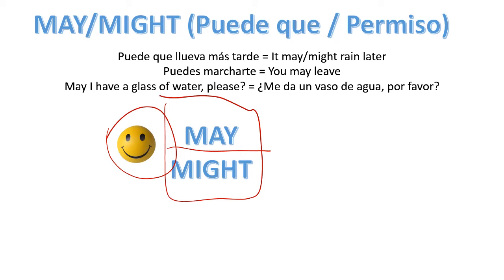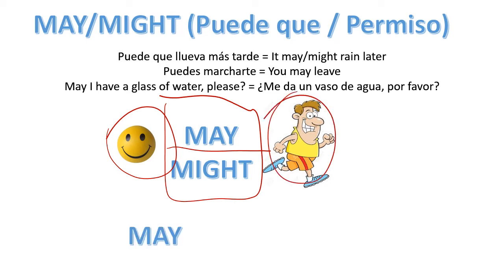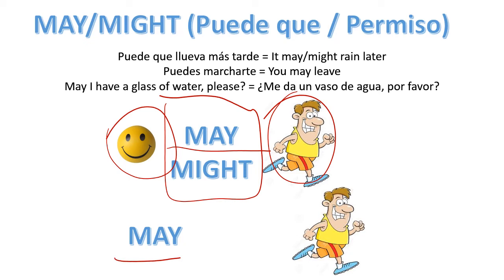Might is, I would say, more formal than may. May, and then the verb, which has the real meaning. And if I want to ask a question, I would say may, and then the subject, and then the verb. May I come in? ¿Puedo entrar?